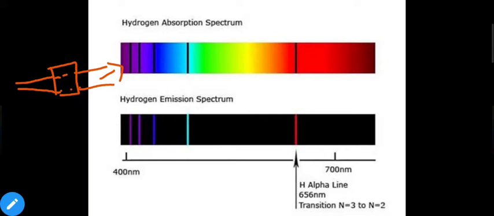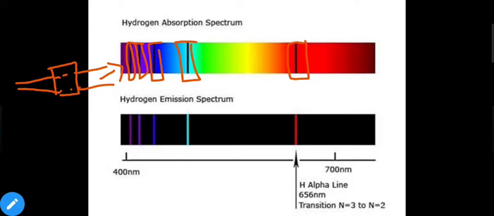As we can see, some of the energies are absorbed by the hydrogen atoms or molecules present inside the tube. That's why dark lines are observed at certain levels. Okay, it shows hydrogen absorbed energy of this wavelength.